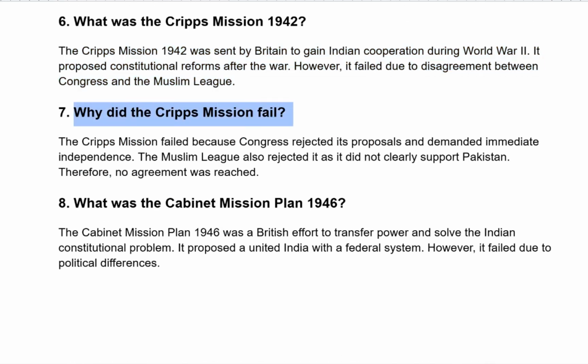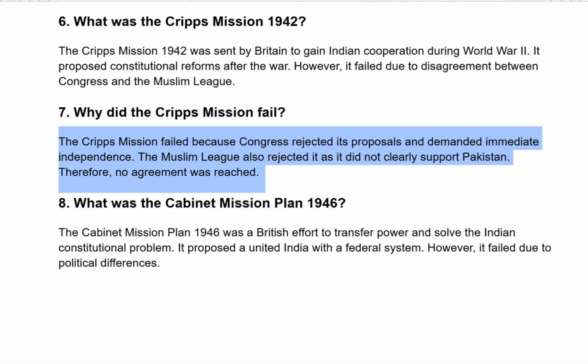Why did the Cripps Mission fail? The Cripps Mission failed because Congress rejected the proposal and demanded immediate independence. The Muslim League also rejected it as it did not clearly support Pakistan. Therefore, no agreement was reached.